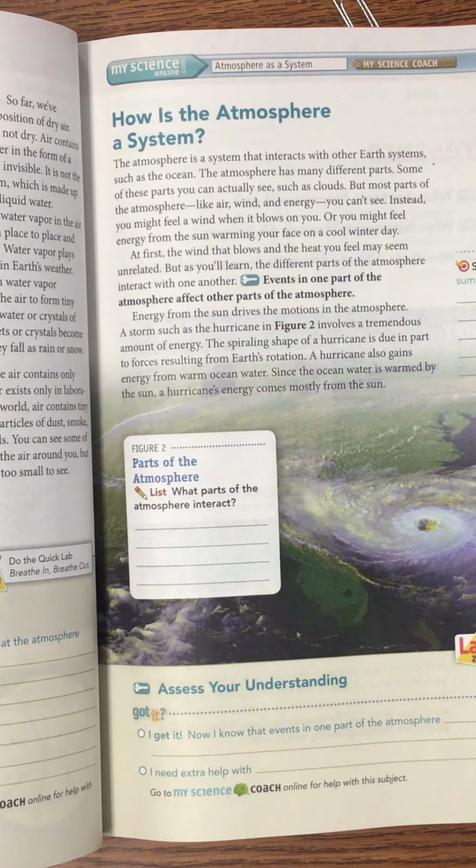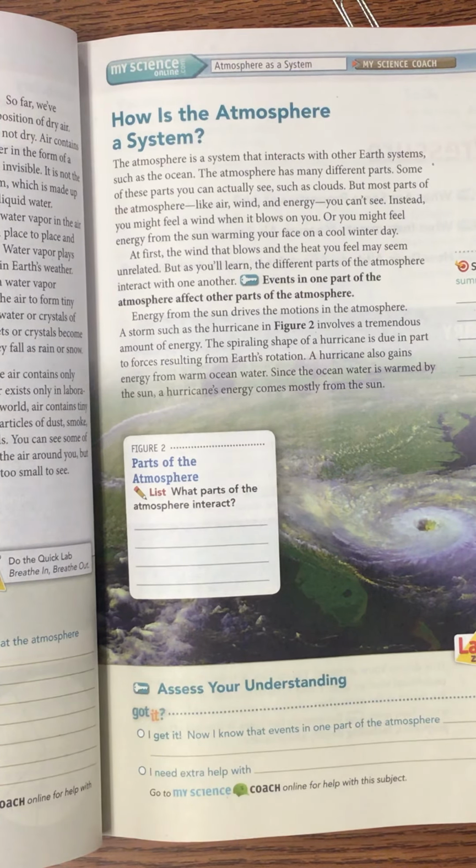At first, the wind that blows and the heat you feel may seem unrelated, but as you learn, the different parts of the atmosphere interact with one another. Events in one part of the atmosphere affect other parts of the atmosphere. Energy from the sun drives the motions in the atmosphere.